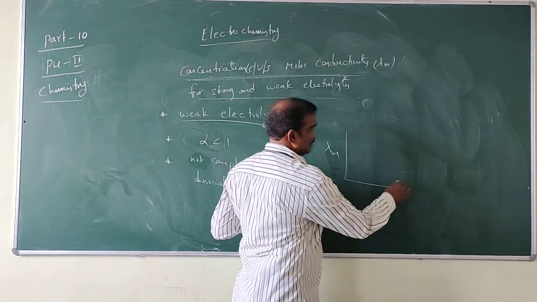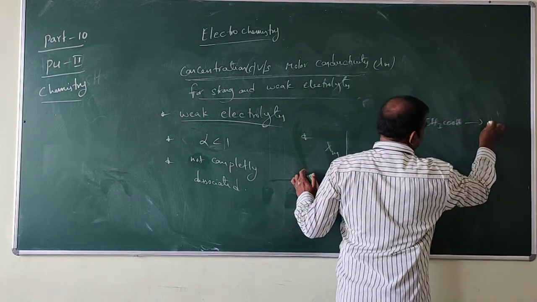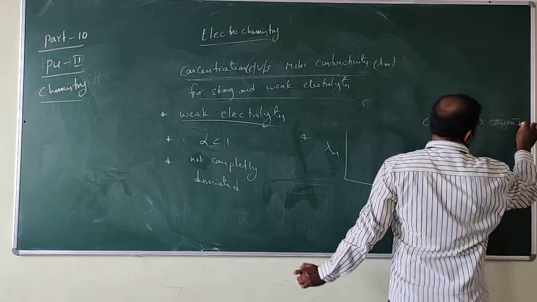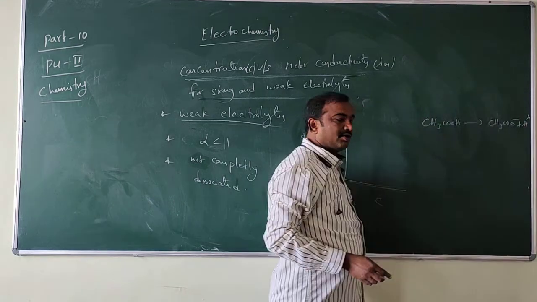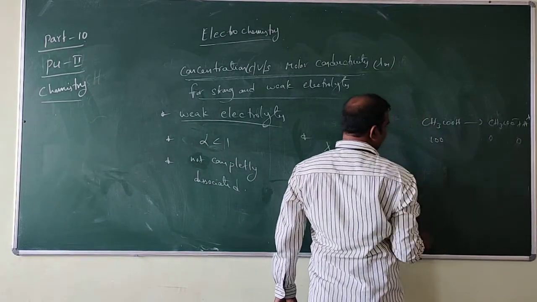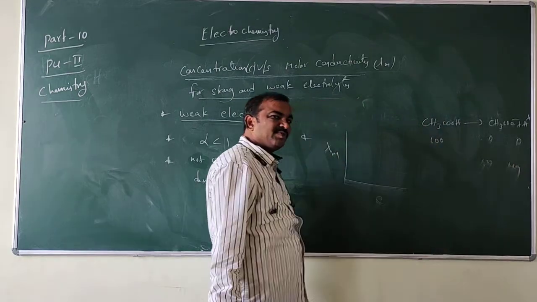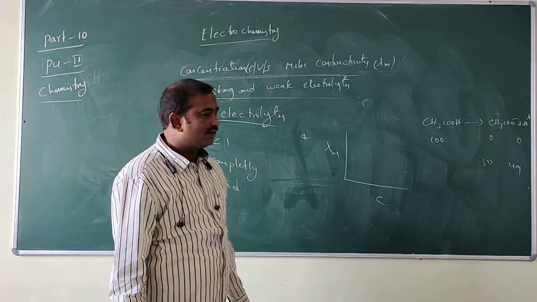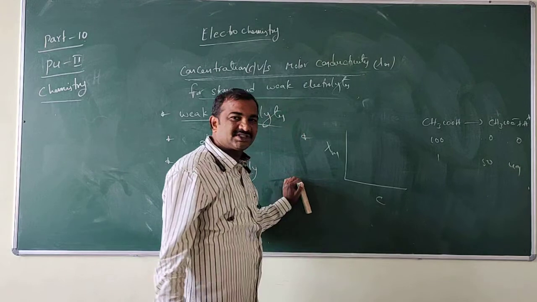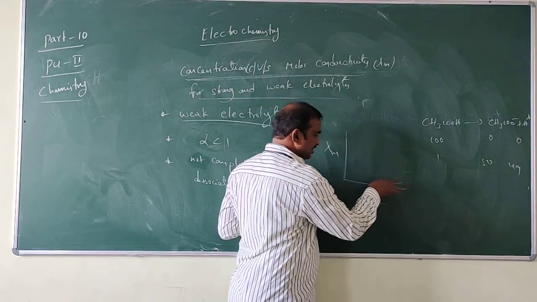So here CH3COOH equals CH3COO minus plus H plus. It is 100, 0 and 0. What about here? 50 and 49. What about here? 1% remains. That means the concentration is decreasing like this.